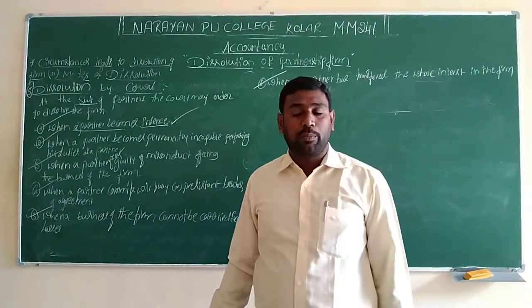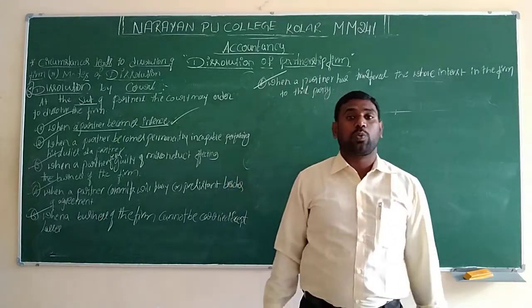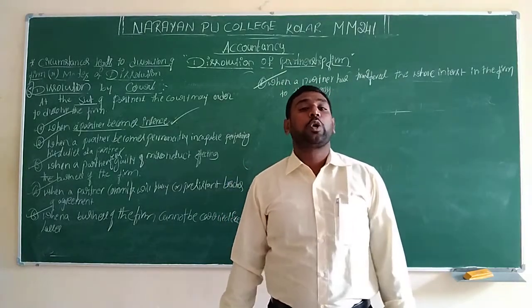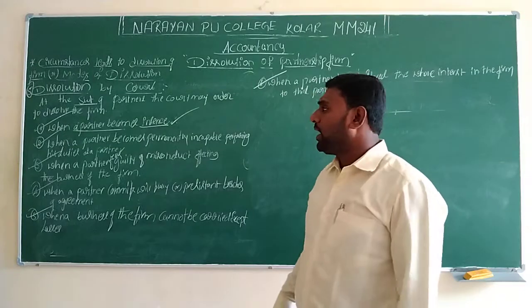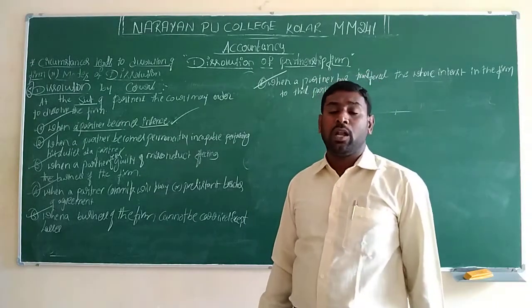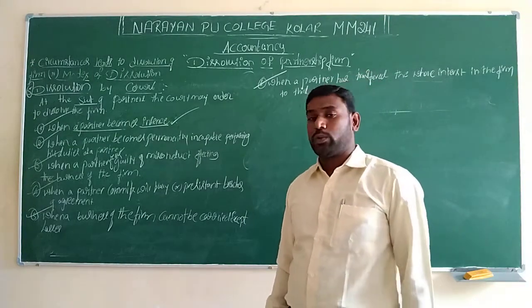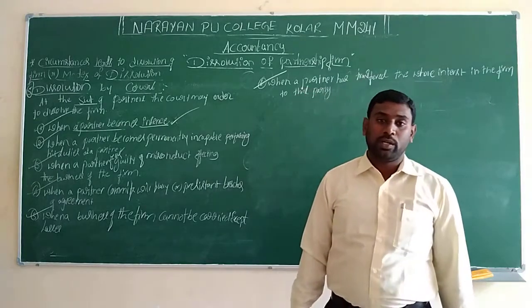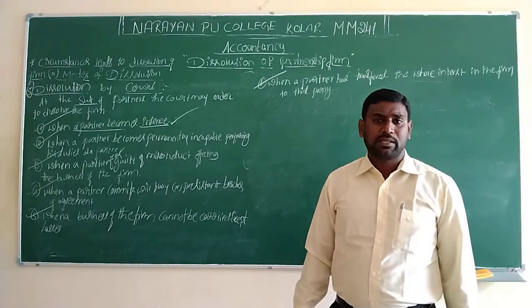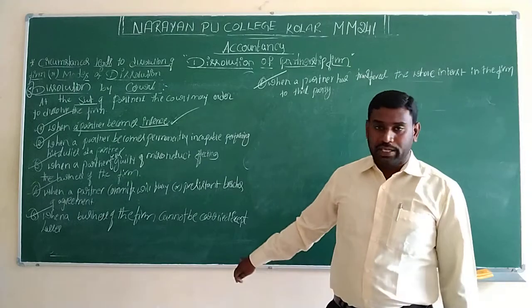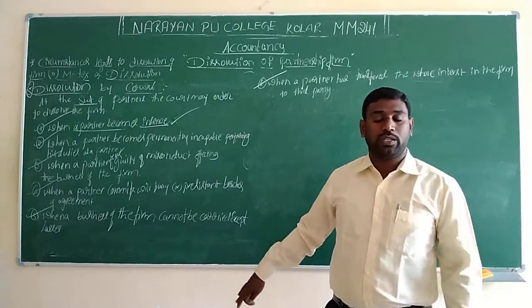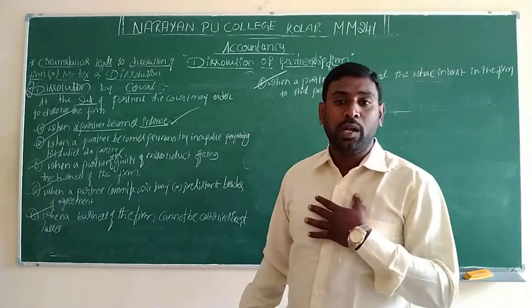So to wind up the company, these are the modes by which a business is closed. I have explained all the points, and if you have any doubts related to this, you can ask me on my personal number. Whenever you have a doubt, you can call me and I will solve it.